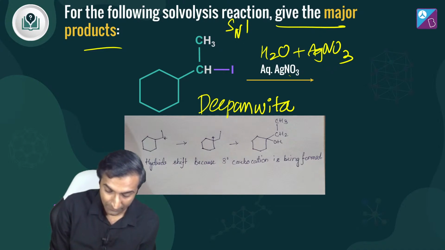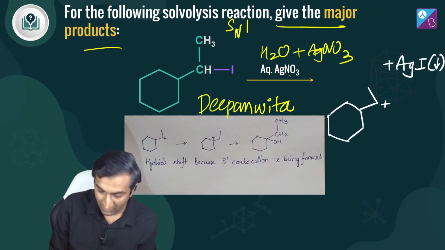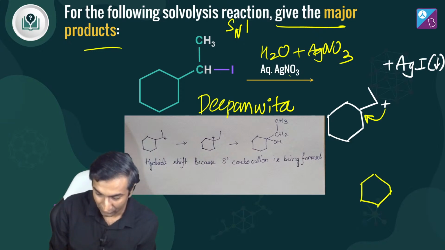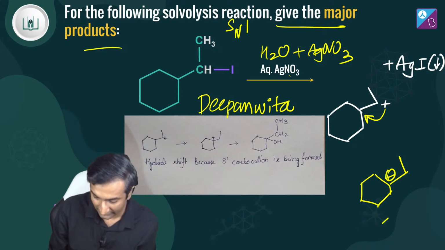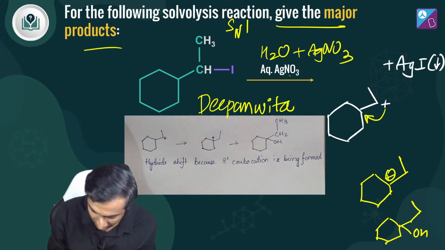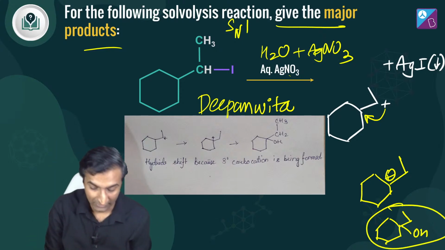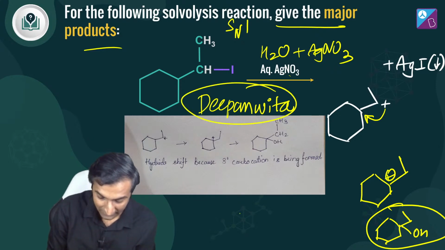If our cation is forming here, it was much better for a hydride shift to happen and for the charge to go here. That is what Deepanvita was saying, and she's absolutely right. This shift happens and this is the plus that gets formed, which means that the product you would get is OH and this. Okay, did I draw that right this time? Yes, hold on. Let me draw it once again. This and this. This is the product and not what I did last time. Thank you so much, Deepanvita. She pointed this out and she even made this amazing structure.